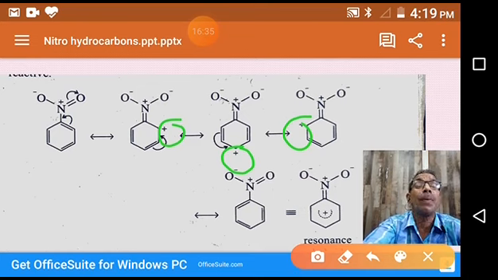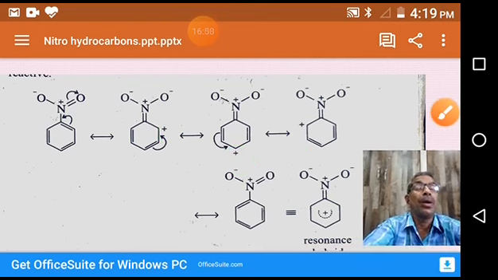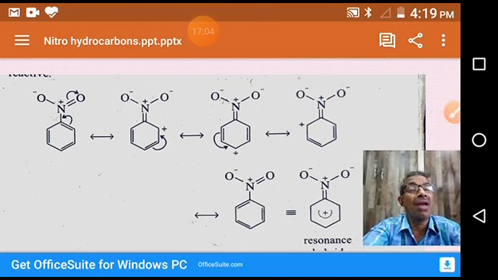That's why nitrobenzene doesn't undergo electrophilic substitution reactions as easily as benzene or toluene. So nitrobenzene is inert or reluctant to undergo electrophilic substitution reaction due to the nitro group. The nitro group is electron withdrawing. Due to its electron withdrawing nature, the benzene ring becomes electron deficient.